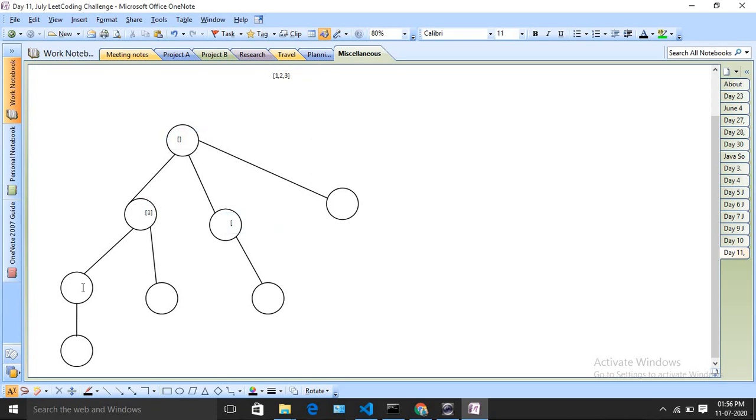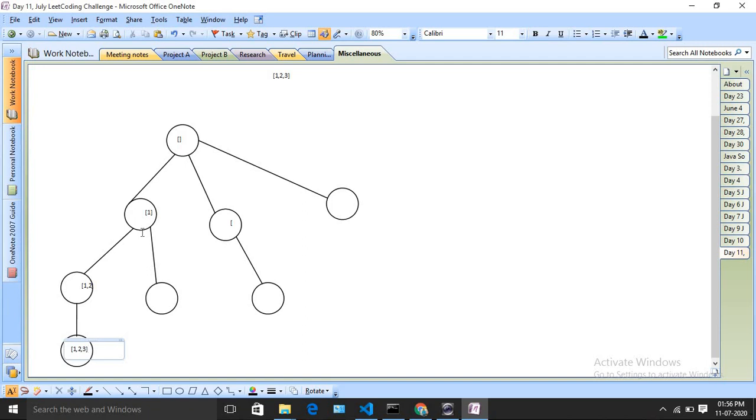Then I check that from 1 I can go to 2, right? So it will look like this, 1 2. Again from 1 2 I can go to 3, right? Now this is my last depth. So whenever I reach the last level or last depth, I am going to backtrack, right? I am going to come back to 1 2, and I check, is there any possible combination? No, there is no possible combination, because I already covered the 1 to 3.